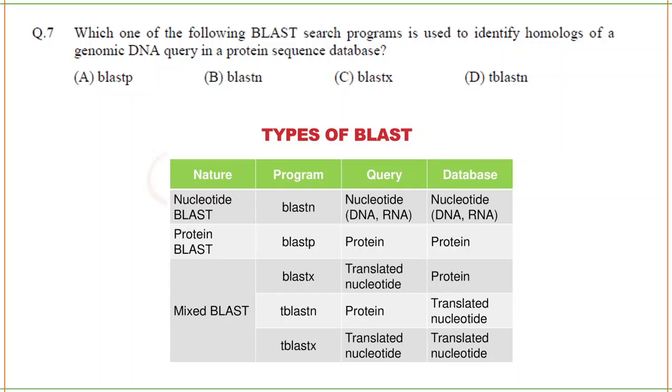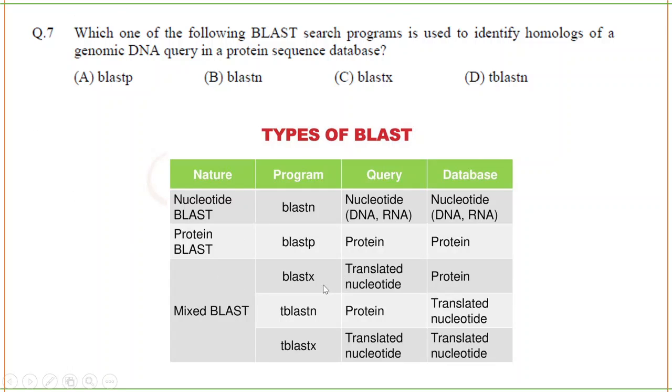Protein BLAST. Since protein starts with P, it's called BLAST P. Your query is protein and the database is also protein, which means your interest is protein and the area where you're going to search is also the protein database. Next is mixed BLAST. Mixed BLAST means either you search for a nucleotide sequence in a protein database or a protein sequence in a nucleotide database. That is called a mixed BLAST.